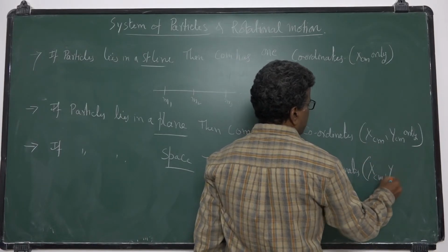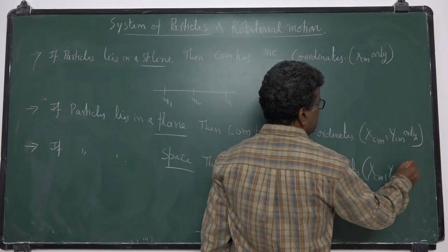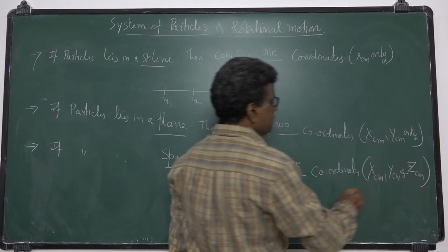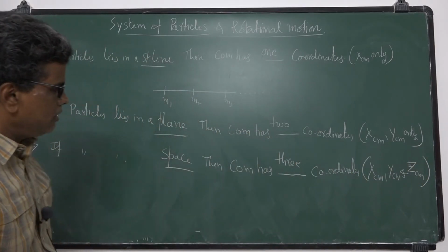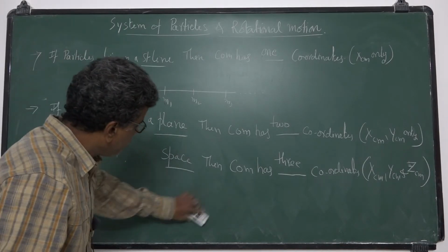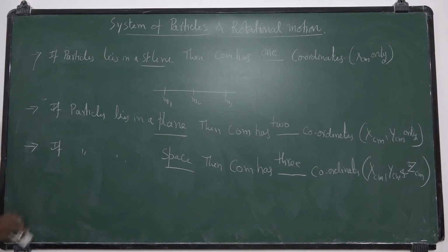XCM, YCM and ZCM. So these are the 3 coordinates of the center of mass. If particles lie in a plane, center of mass has 2 coordinates. Okay, clear this one?